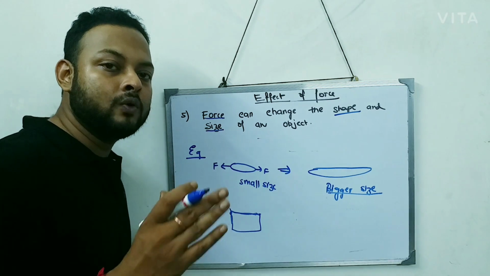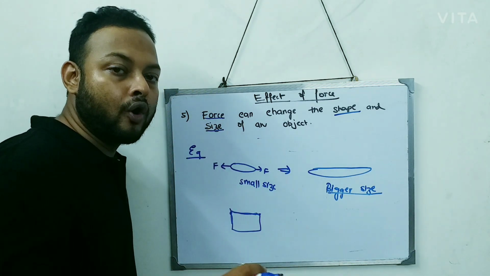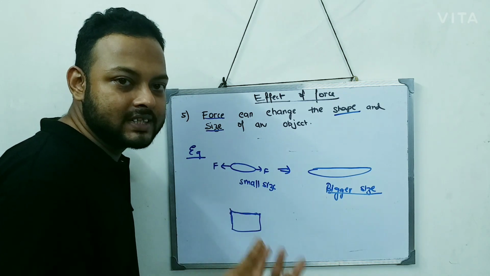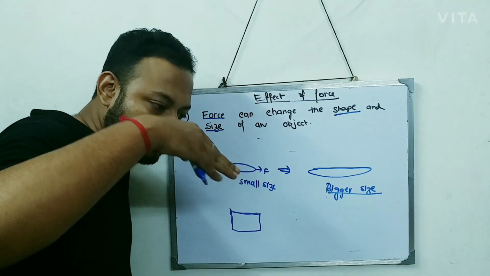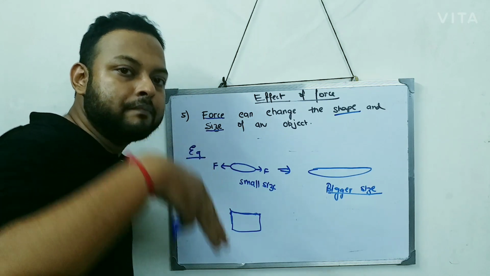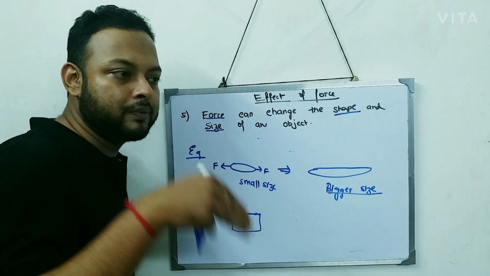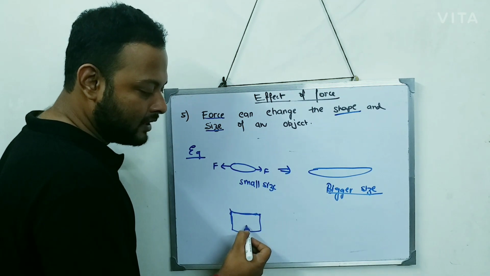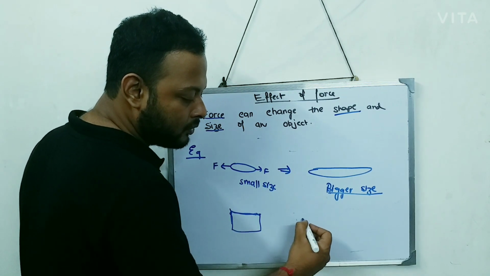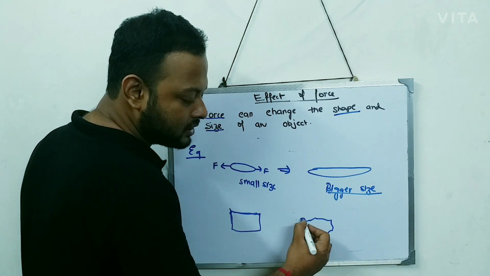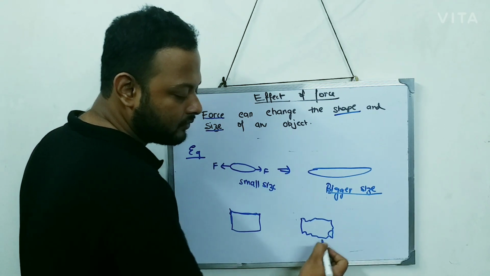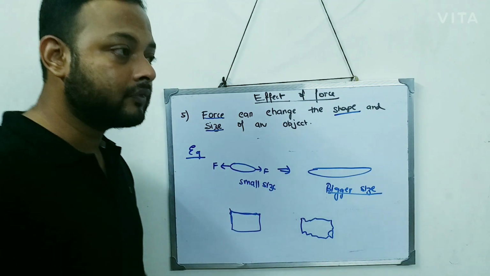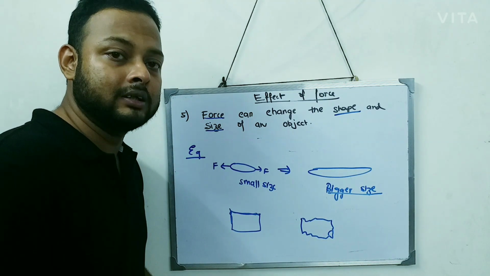But as you put your head on the pillow, the shape is not the same. There is a depression created in the pillow. As you apply your head on the pillow, it goes from this shape to this distorted shape.